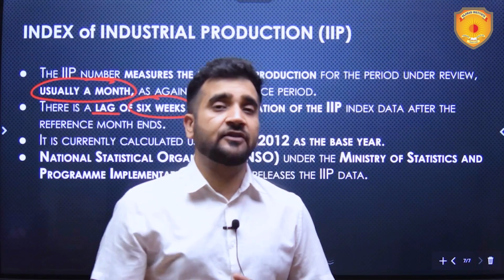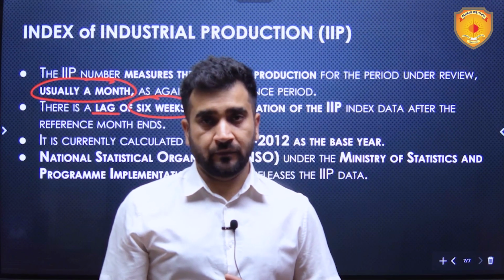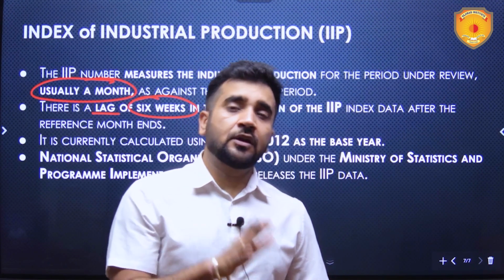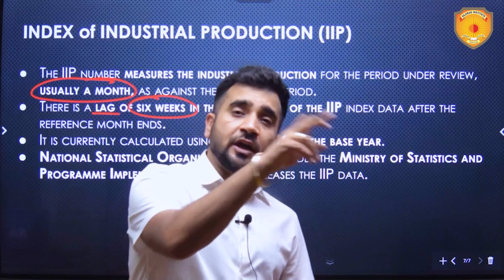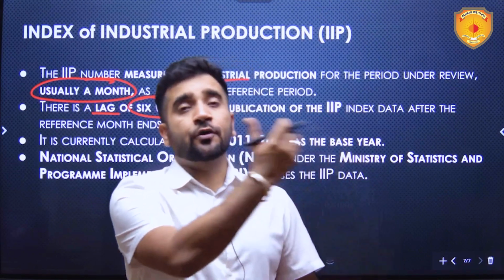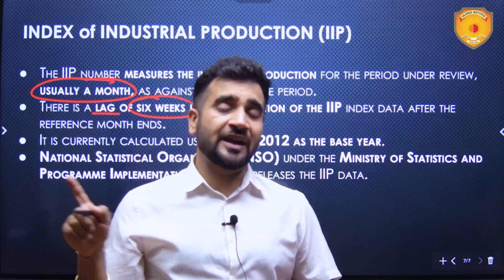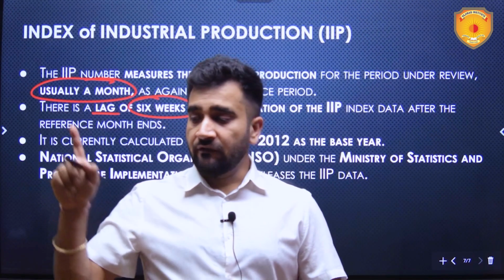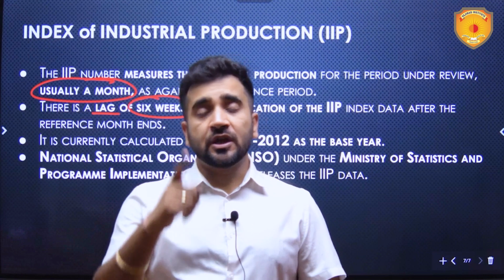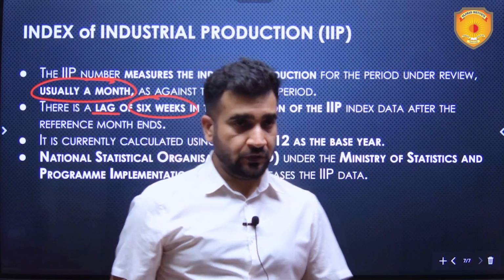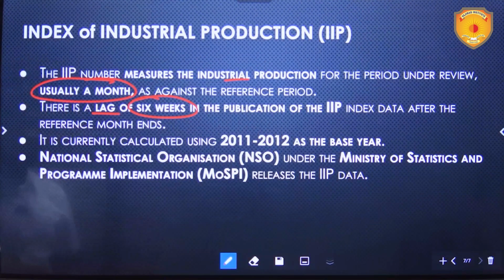There is no lag in the release of that data. Apart from it, it measures the inputs, how much raw material is being purchased. That is why it is named the Purchasing Managers Index, whereas this measures the output. So this is the difference which should be very clear in your head.